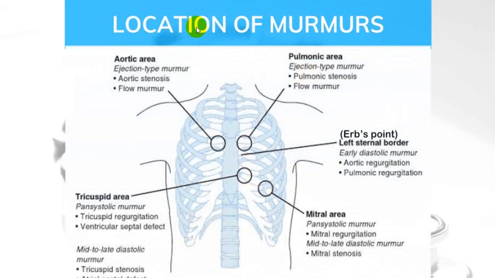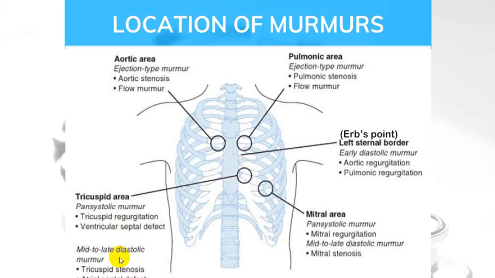So location of murmur I have already mentioned. In the aortic area it will be aortic stenosis and aortic regurgitation. In the pulmonary area, pulmonary stenosis, pulmonary regurgitation. In Erb's area it is very commonly because of aortic regurgitation. In the mitral area, MS, MR. In the tricuspid area, TS, TR. And on the right side as well as the left side parasternal region, it will be ventricular septal defect.